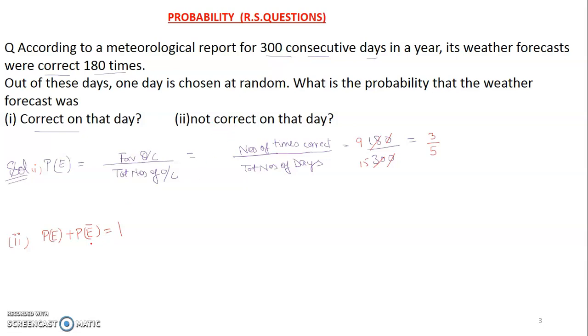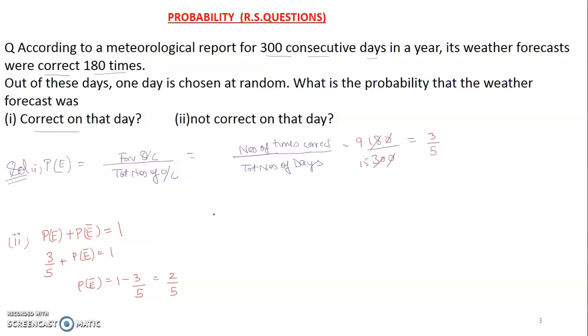The probability of correct is 3 by 5, so P of E bar is equal to 1 minus 3 by 5, right? 5 minus 3 is 2, so 2 by 5. Taking LCM and all this you should be knowing, students, as I've explained many times.